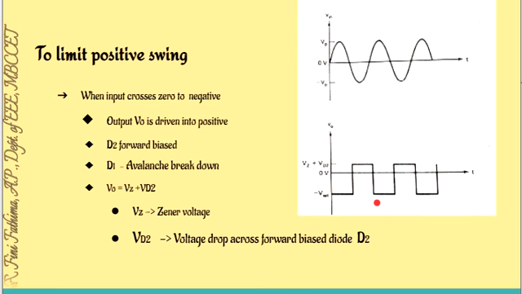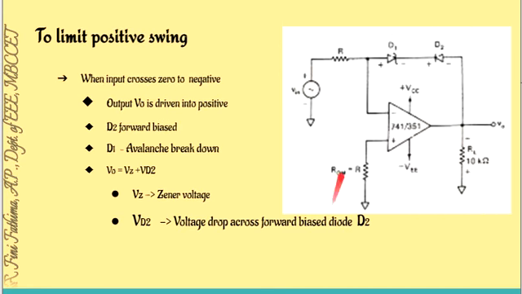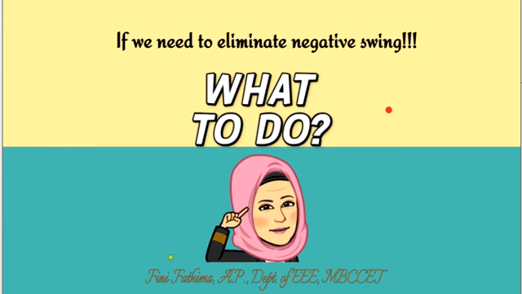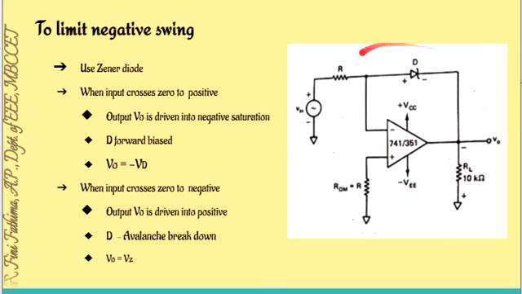Now if we want to eliminate a complete swing, then what we will do? Then we have to use only one Zener diode. No need of using the combination. Shall we check it? If I want to eliminate the negative swing, then what will I use? See, look, here I am replacing it with one single Zener diode.